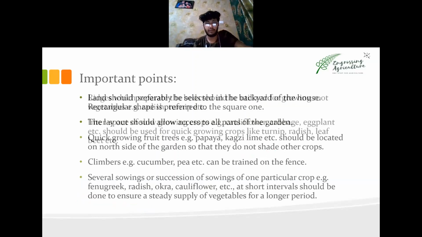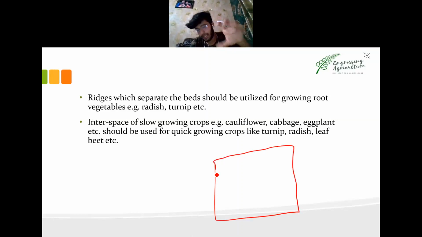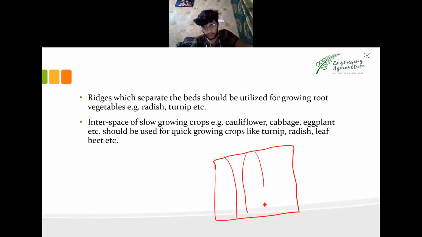Now, ridges which separate the beds should be utilized for growing root vegetable crops. We need to optimize the full capacity of the land we have. These are the ridges we have in an area, and if you've grown vegetables here, these are furrows.